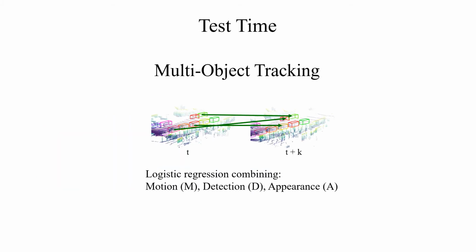At test time, self-supervised embeddings are extracted from each candidate detection in the frame. We use cosine similarity of embeddings extracted from each pair of objects to represent their appearance similarity. To perform multi-object tracking, we use a linear combination of motion information, detection confidence, and appearance similarity as the association score. The coefficients of the linear function are estimated via logistic regression, which classifies whether a detection belongs to a track.